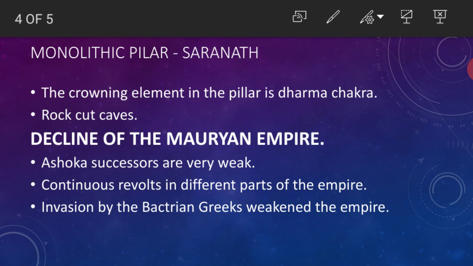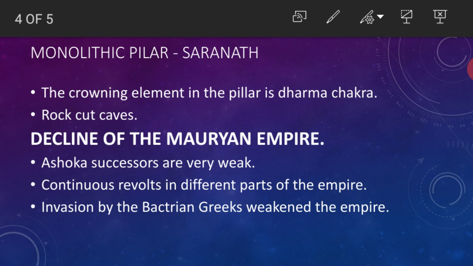So what is the decline of the Mauryan Empire? Finally, how did they decline? How did another dynasty come to rule? Ashoka's successors were very weak. Ashoka was good, but after that, their successors were very weak. There were continuous revolts in different parts of the empire, continuous wars between neighboring empires, and people from another country, the Bactrian Greeks, started to occupy their empire.